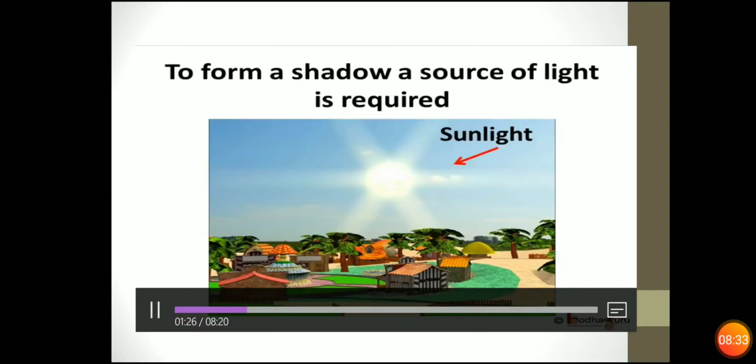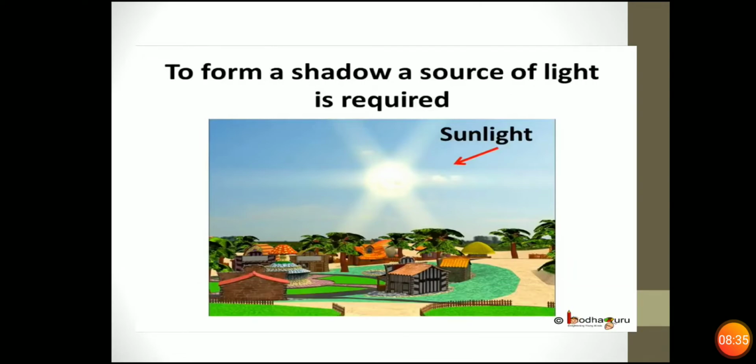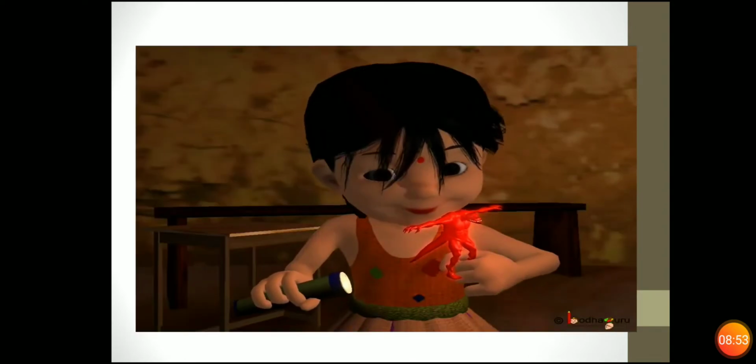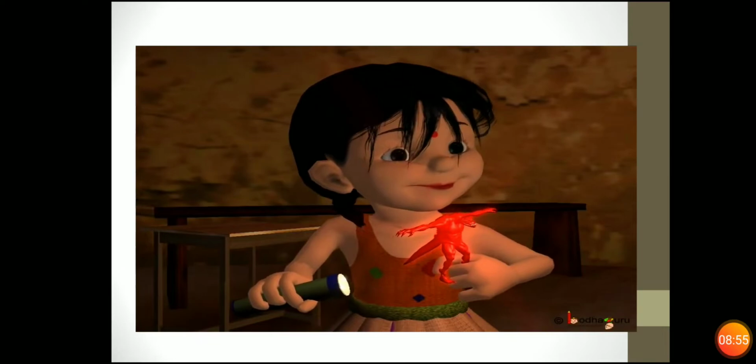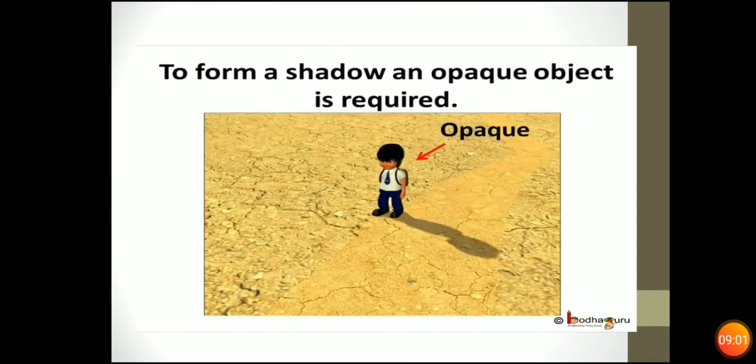Total dark? No, we cannot see a shadow in the dark. So, to form a shadow, a source of light is required. It is only when the light rays are obstructed by an opaque object, then we get a shadow of that object. Like in the story, Sona used a torch as the source of light to create a shadow. Can a transparent object form a shadow?